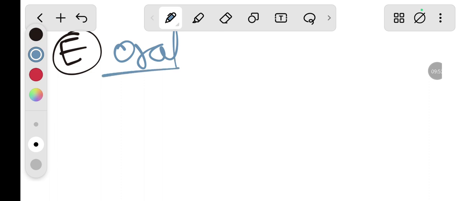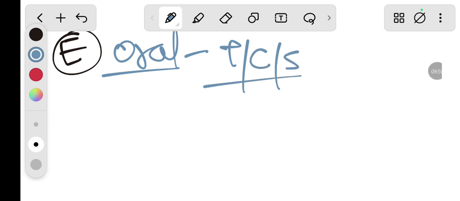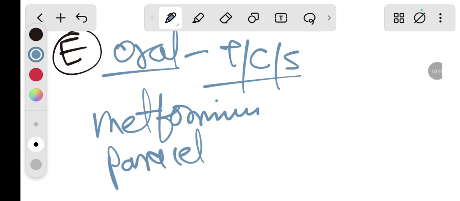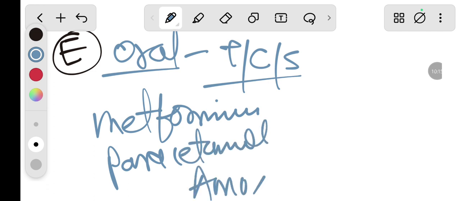In oral form, we can give the medication in a tablet form, in a capsule form, or in a syrup, so we give it in three forms. So in oral, let's take examples of metformin, then paracetamol, then amoxicillin.